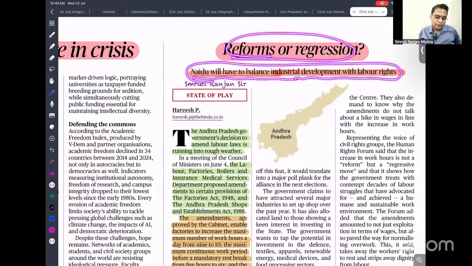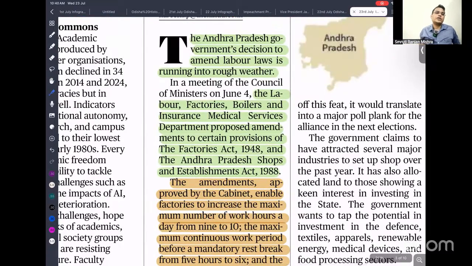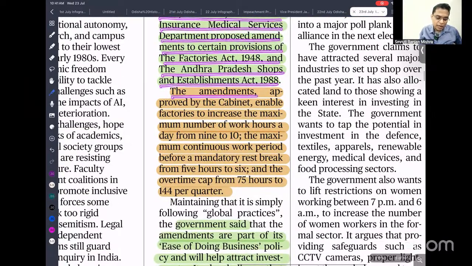So recently in Andhra Pradesh, they have modified the labor law. There is criticism that it might violate the rights of labor. Andhra Pradesh government's decision to amend the labor law is running into rough weather. The labor, factory, boiler and insurance medical service department proposed amendments to certain provisions of the Factory Act and the Andhra Pradesh Shop and Establishment Act. The amendment was approved by the cabinet.